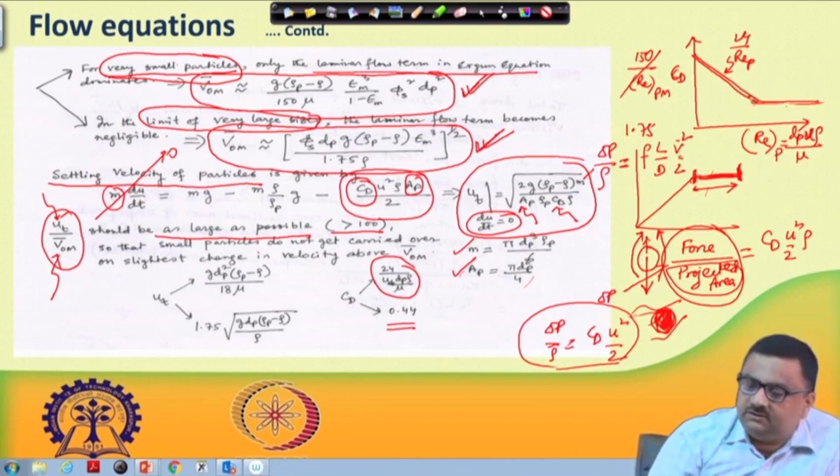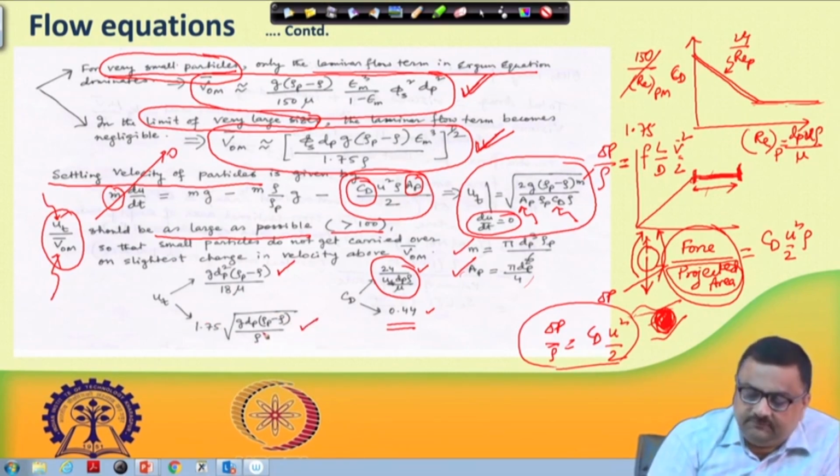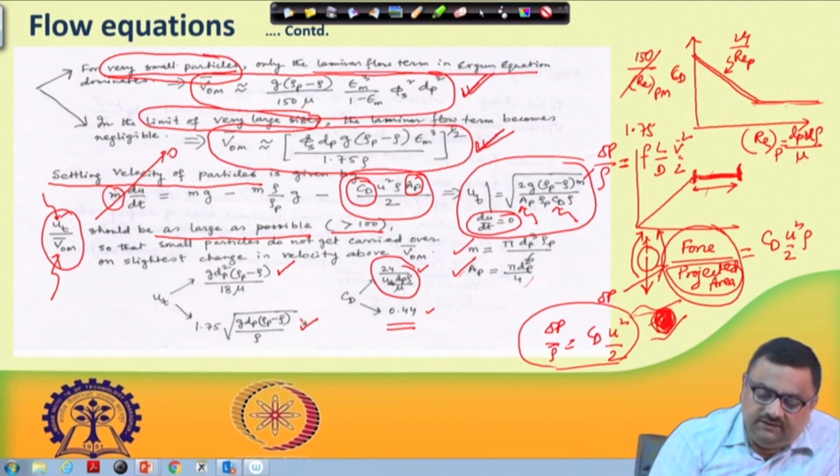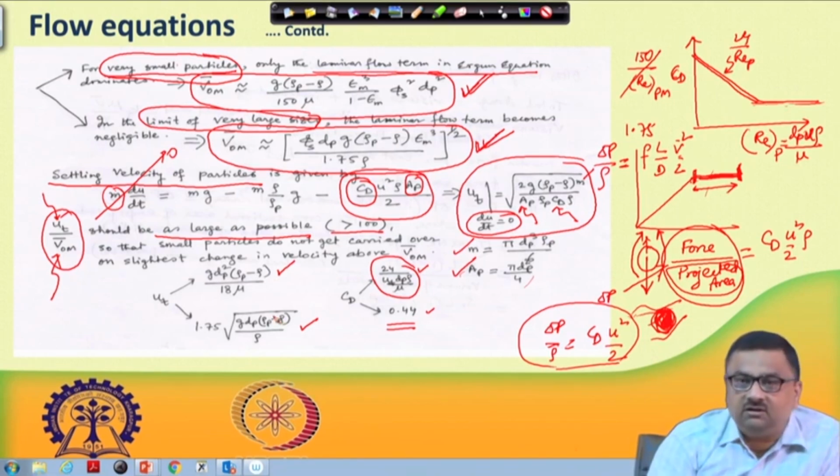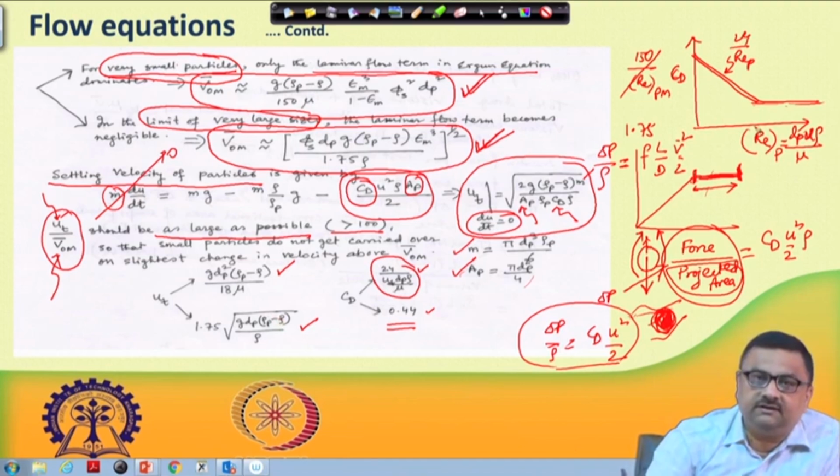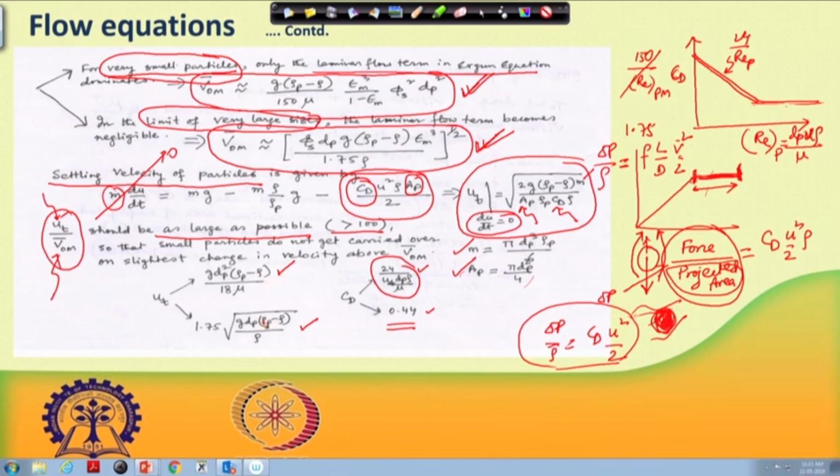So, depending on whether you work in this regime or that regime, the terminal velocity will take this equation, g dp square (rho p minus rho) divided by 18 mu, or the other expression if it is in that region of particle Reynolds number. It depends on which region of particle Reynolds number one is in. So, these are the two expressions for ut that are available.